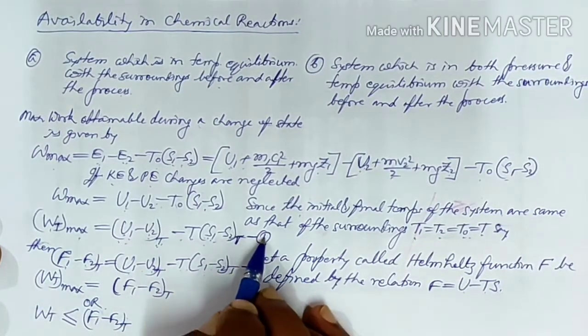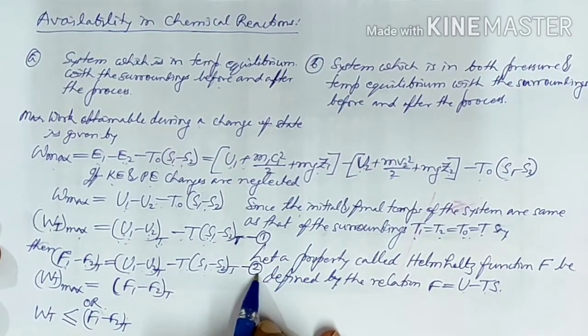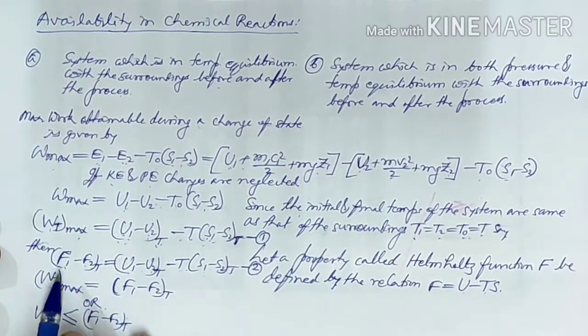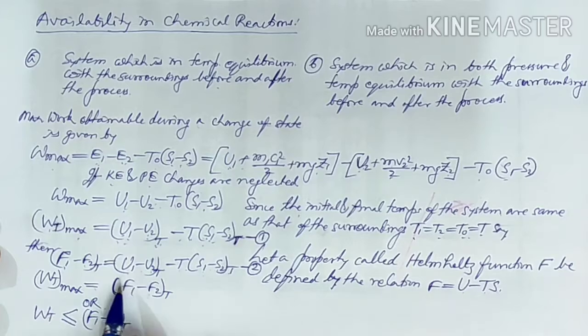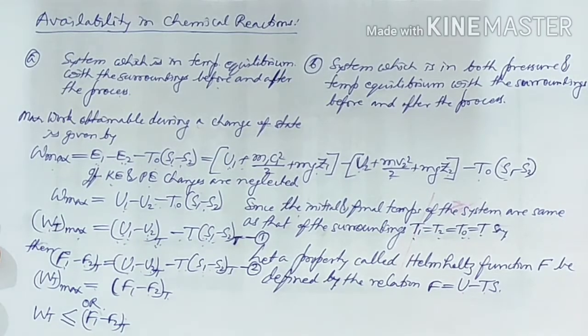So by equation 1 and equation 2 we can say Wt max will be equal to F1 minus F2 at the same temperature T.